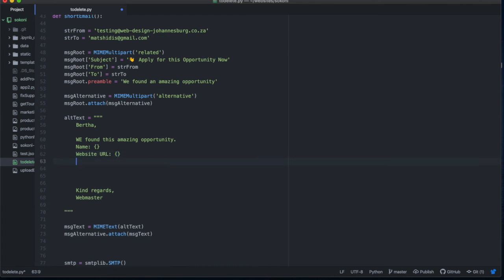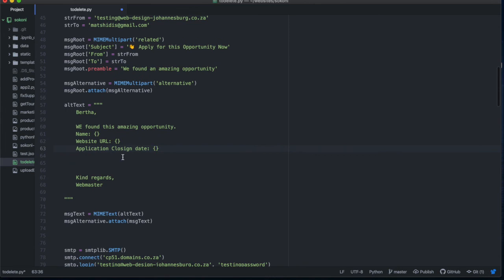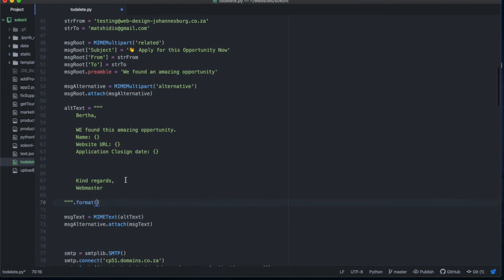And what else do we do? We say, yeah, application closing date. Okay, so those are the 3 things we extracted, if you recall. So we need to have it like that, name. So at the end of the string, we just say format, and we'll put all of the items in there.